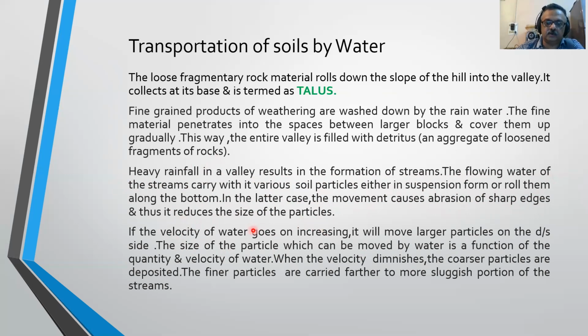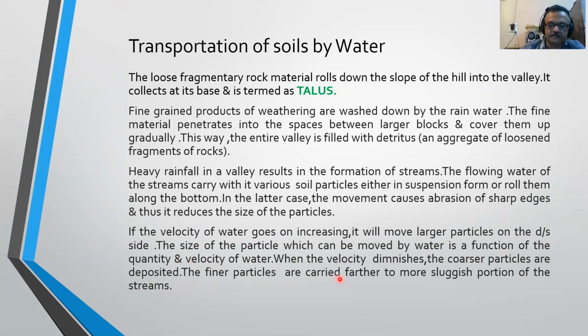If the velocity of water goes on increasing, it will move larger particles on the downstream side. The size of the particles which can be moved by water is a function of the quantity and velocity of water. When the velocity diminishes, the coarser particles are deposited.